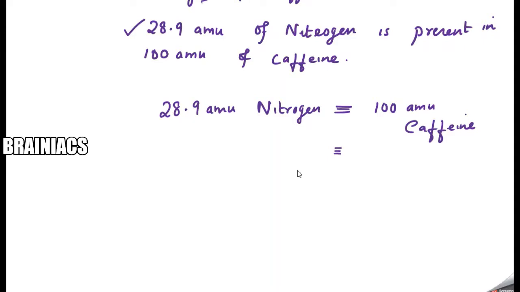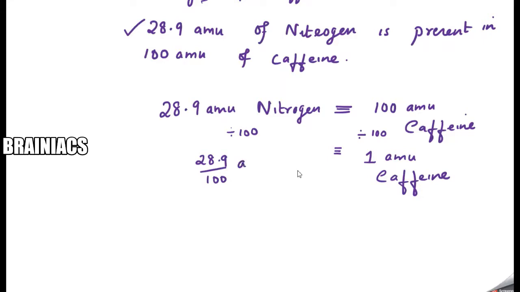So how can we do that? First we will convert this to 1. For that we will divide by 100. When we divide by 100, this becomes 1 AMU of caffeine. Here also you need to divide by 100, so this becomes 28.9 by 100 AMU nitrogen.